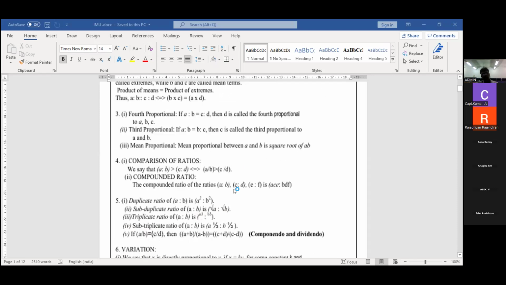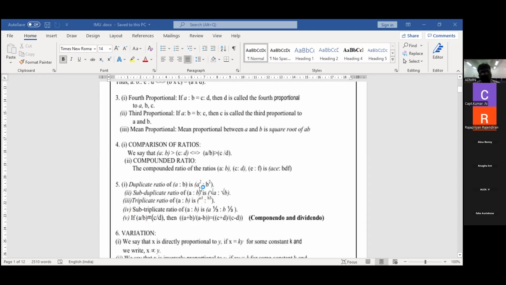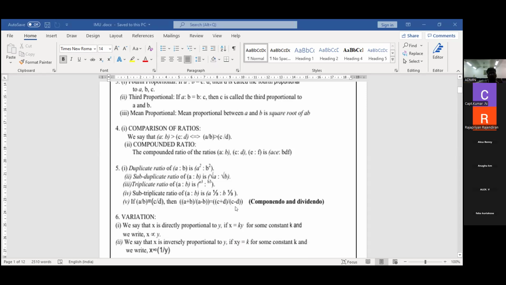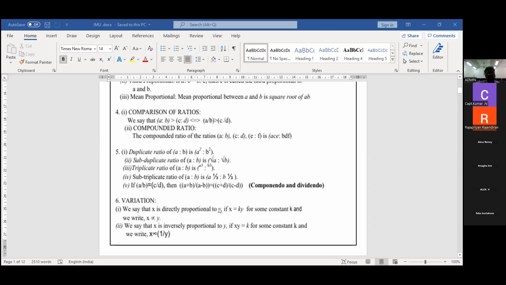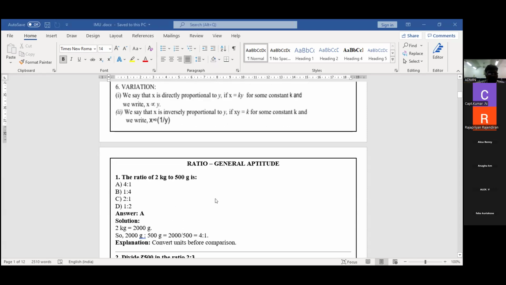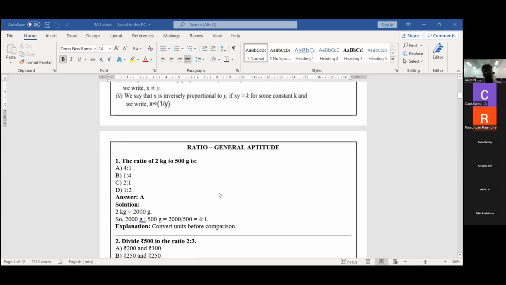Okay, I'm going to give three sets of ratio. One is A is to B. The second is A is to B, the root. Then A is to B, the whole square, and A is to B, the whole cube. These types of ratio will be available. Now we are going to see the problems one by one.